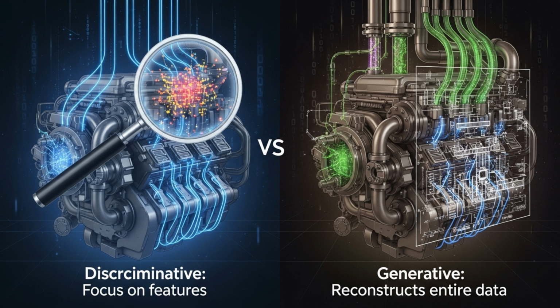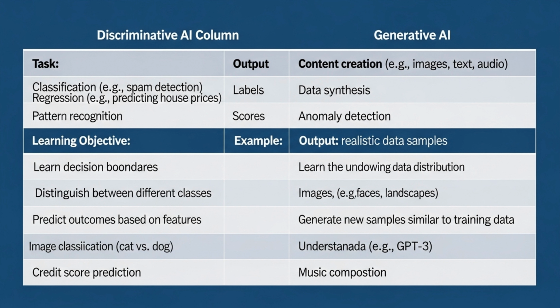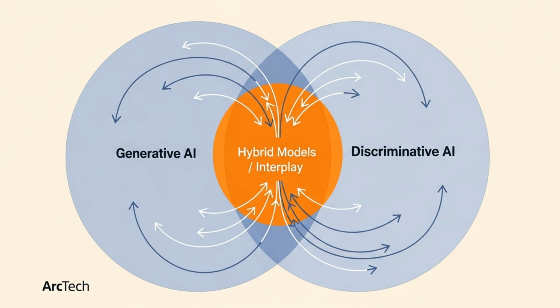Generative models often capture more comprehensive information about the data, as they must reconstruct it, making them generally more complex. Here's a concise summary of the fundamental differences between these two powerful AI paradigms. It's important to note that these are not mutually exclusive. Hybrid models combine their strengths, and generative models can be used for discriminative tasks.